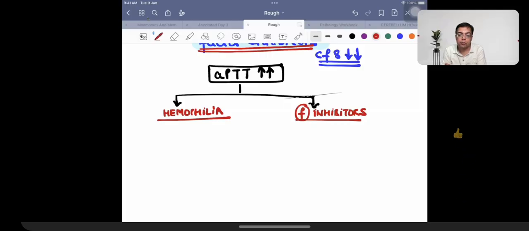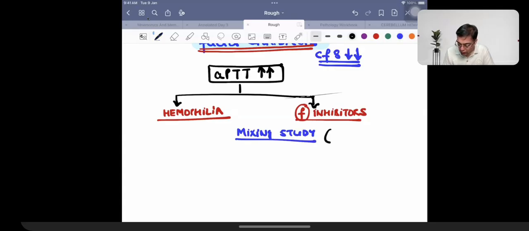APTT value is going to be increased, so the patient can have a deficiency of clotting factor, which is given the name of hemophilia, or the patient could have the presence of factor inhibitors. That is what we need to remember. There is a flowchart given, hopefully. How will you differentiate between those two conditions? You will differentiate by doing what is given the name of a mixing study.